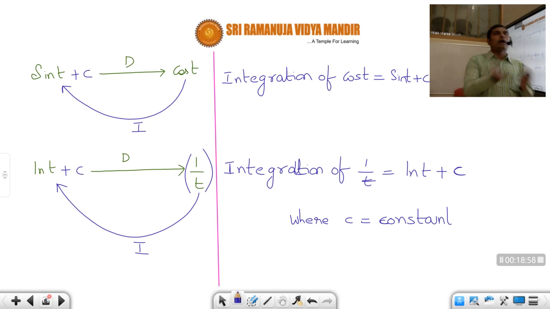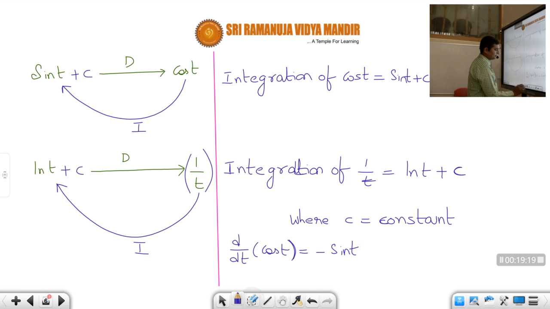Suppose, let us say, you have the formula of cos t. What is d by dt of cos t, students? That is nothing but minus sin t, correct? So otherwise I'll write it in this format.